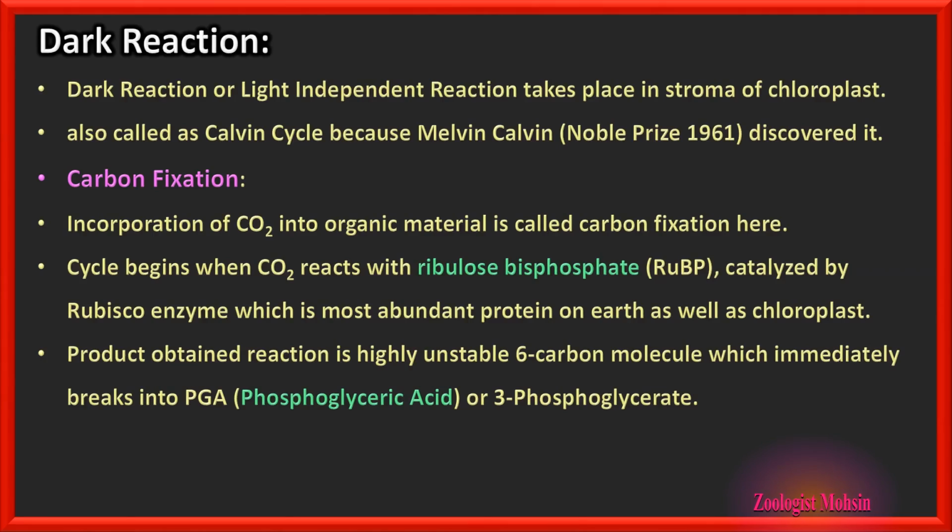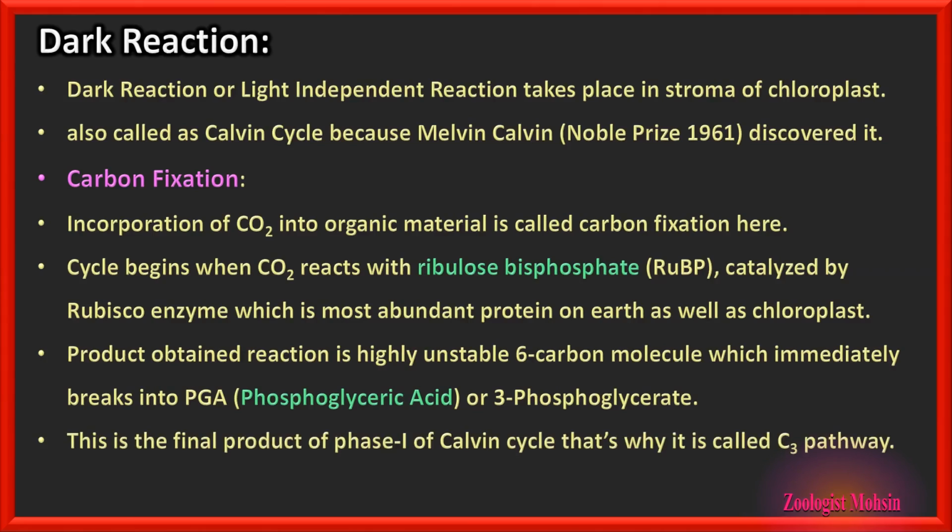PGA is phosphoglyceric acid or 3-phosphoglycerate. Both are names for the same molecule. This is the final product of phase 1 of the Calvin cycle. That's why it is called the C3 pathway, because the final products have 3 carbon molecules.